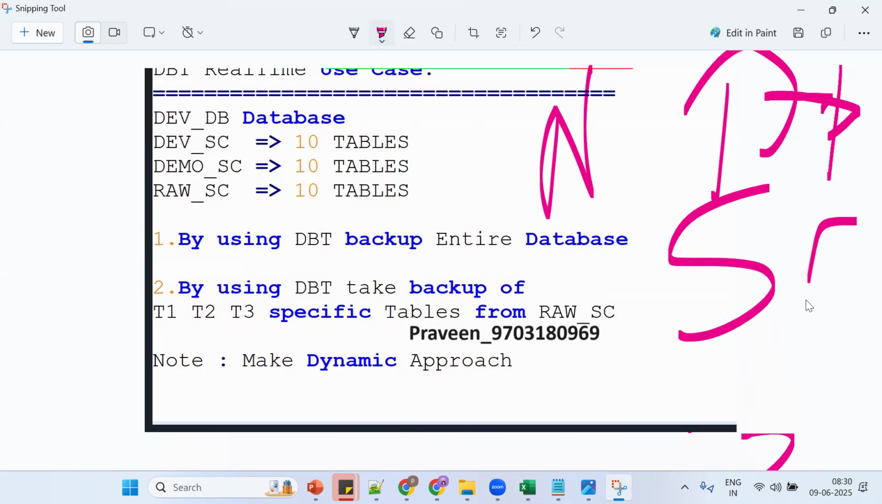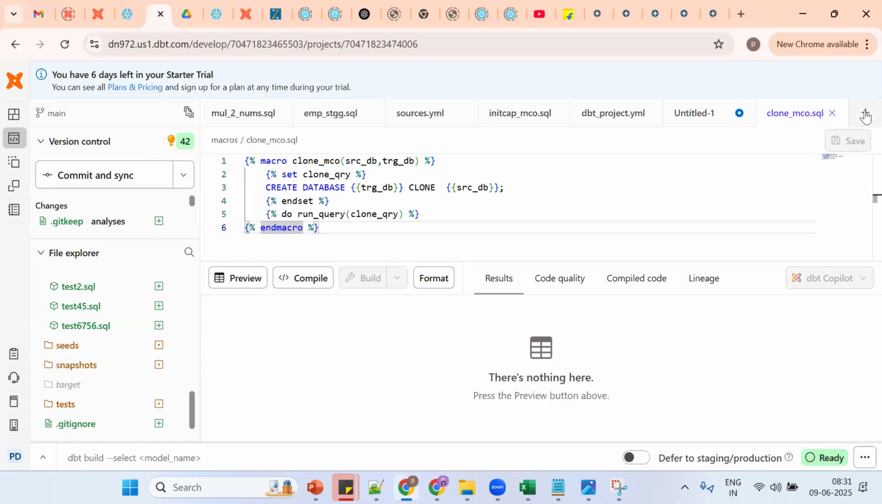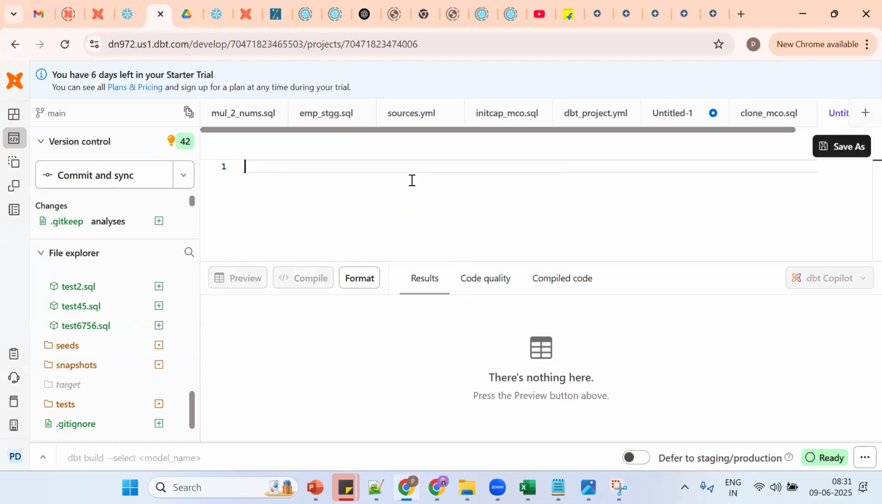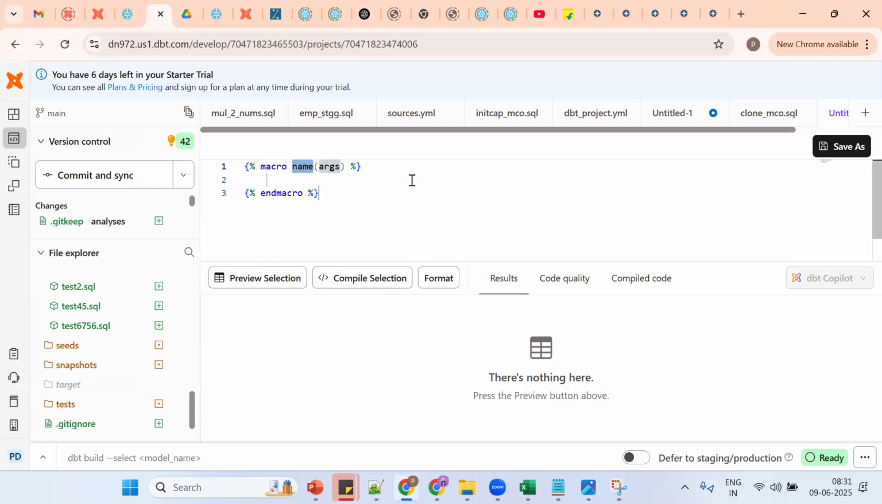See, why should we go for a new database and new schema? If I go for cloning, all the objects will be populated. For this purpose, first create one new database. How to create one new database? We should go for the macros concept. So go for the clone tables macro. First go for the static thing.